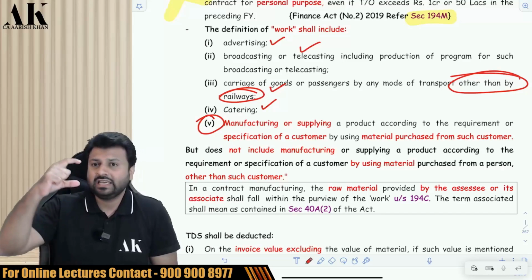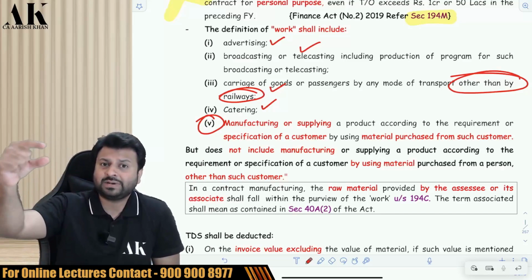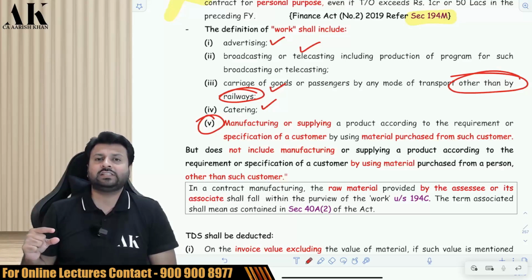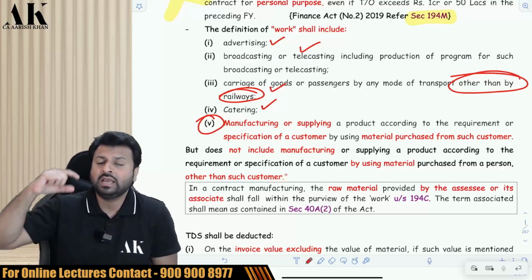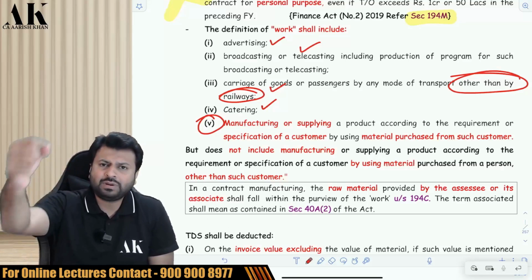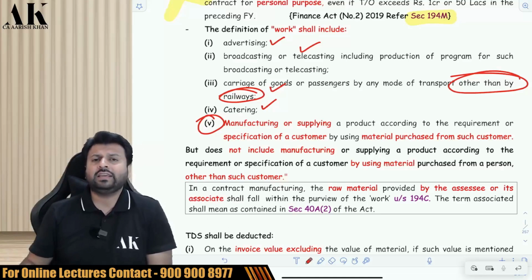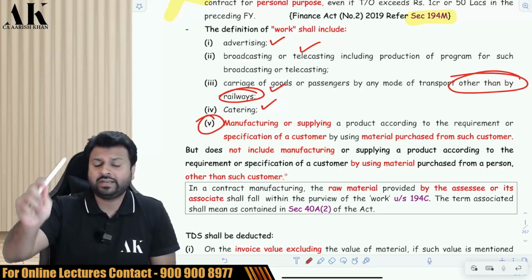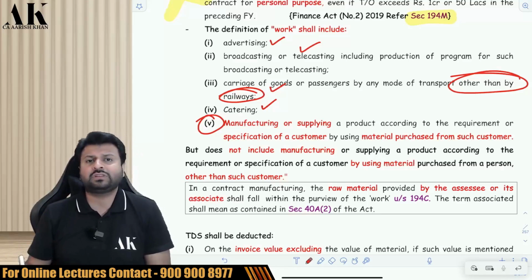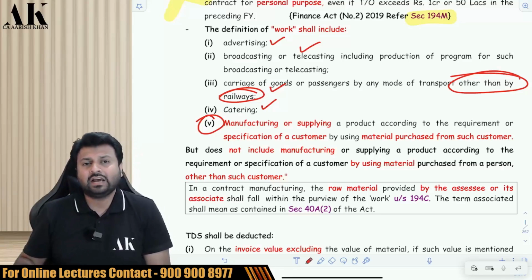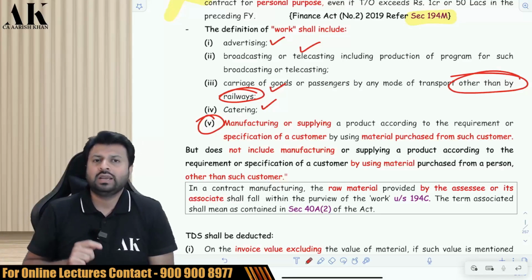Now in this case, if you give me the breakup of this much is the cloth value, this much is the stitching charges, then I will deduct TDS only on the stitching charges, that is the service portion. But if you do not give me the breakup, how much is the stitching charges and how much is the cloth value, then I will deduct TDS on the entire portion. This is what this provision wants to say. That's it, nothing else.